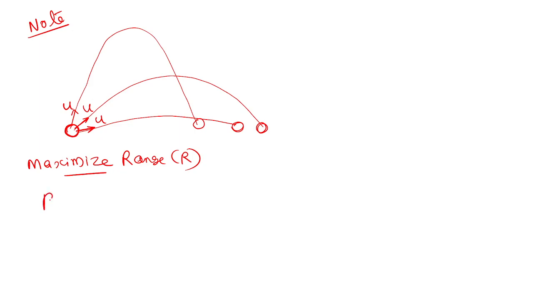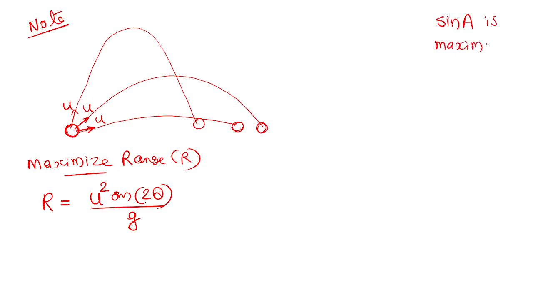So the range, we have a formula: u square into sine of 2 theta divided by g. It should be maximum. Understood? I have to maximize this. You know that 10th standard knowledge is sufficient. You studied that. In trigonometry you studied that sine A is maximum. You studied in 10th standard, not in 11th.